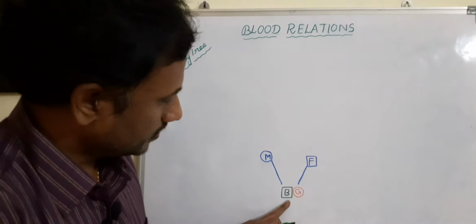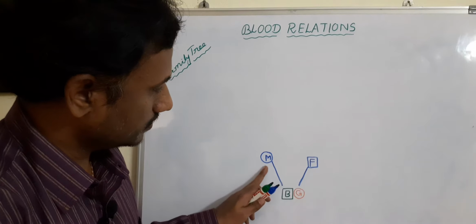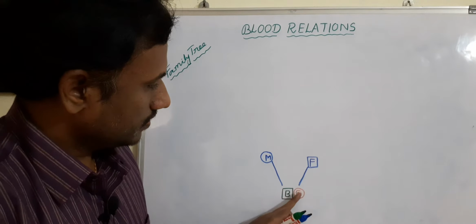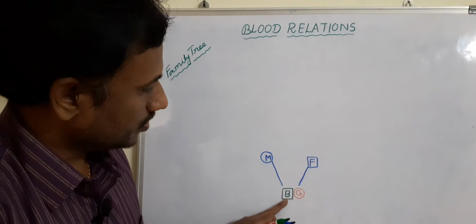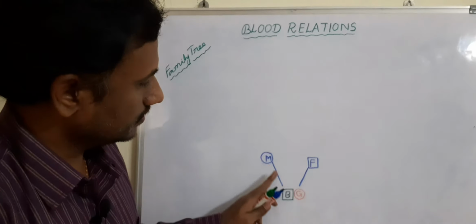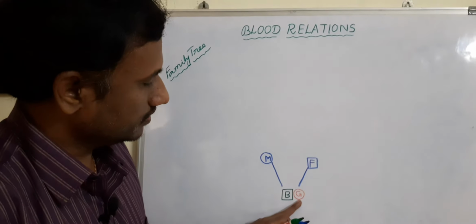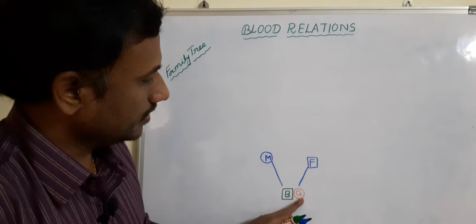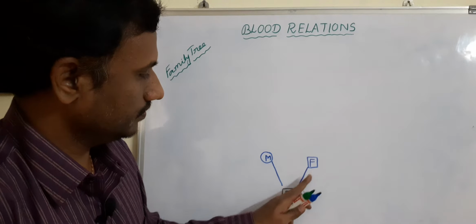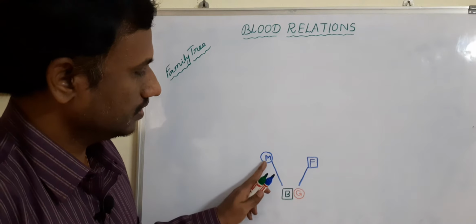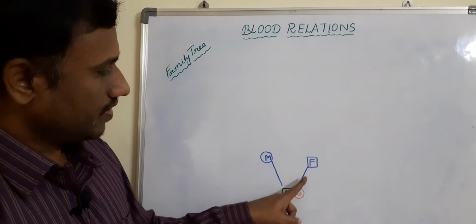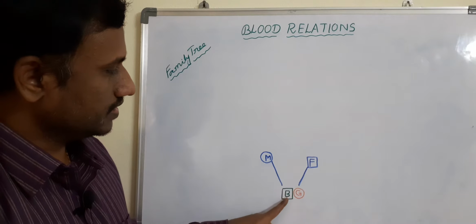Here for the children, father and mother. That means here what we can call this boy in relation with F. For F, B is the son. For M, B is the son. Similarly, one girl, that means she is the daughter for him. She is the daughter for her also here. Means what is the relation here? Father, daughter, father, son. Similarly, mother and daughter, mother and son.